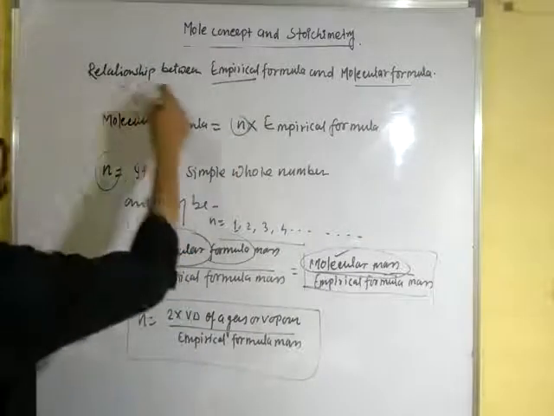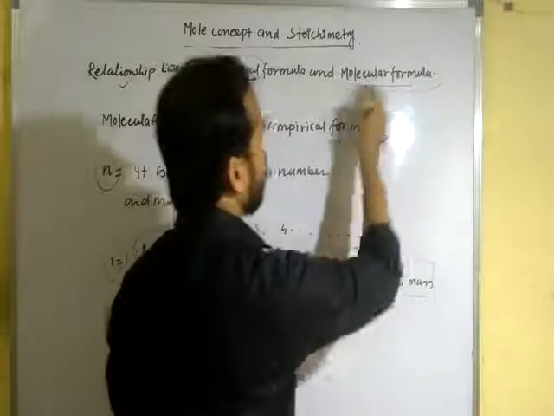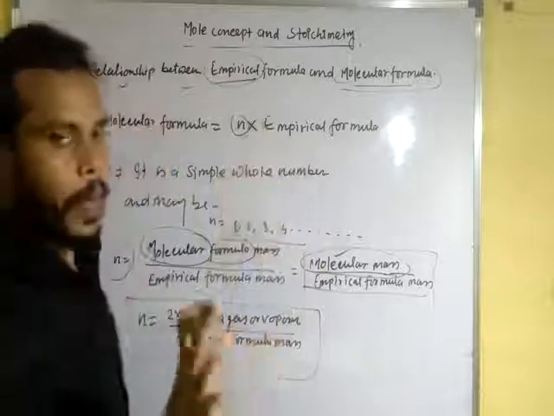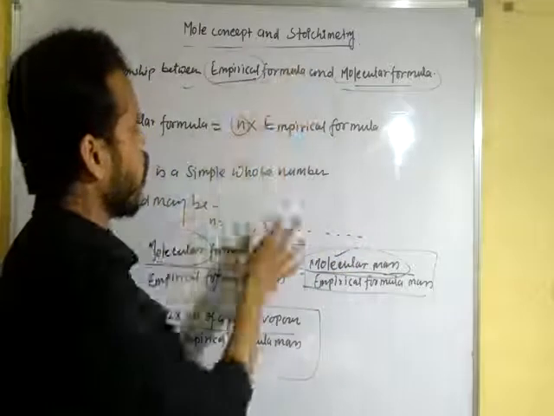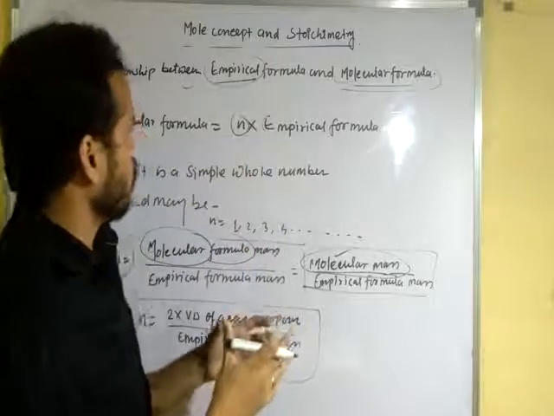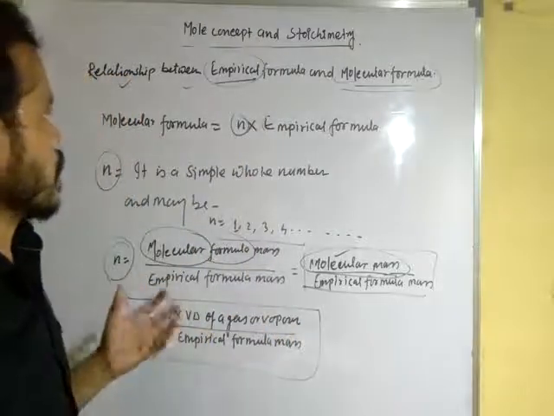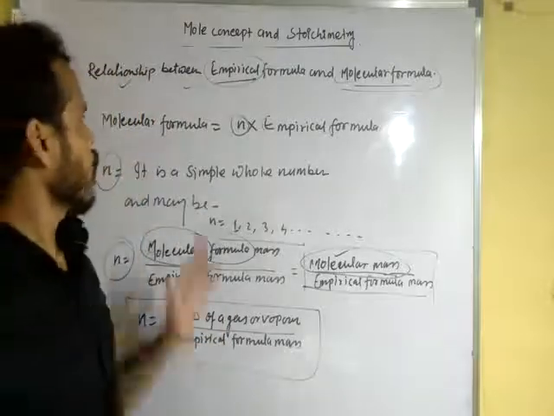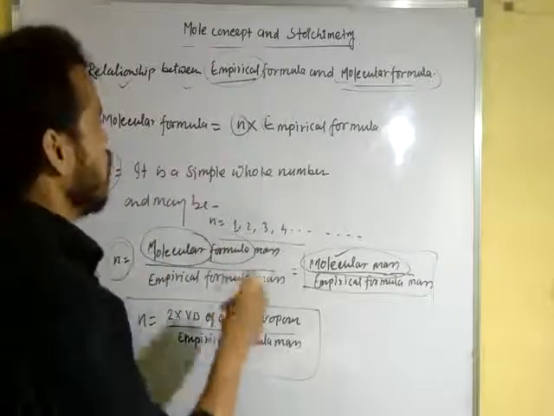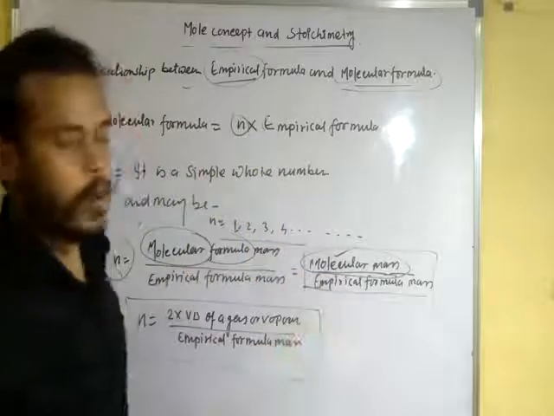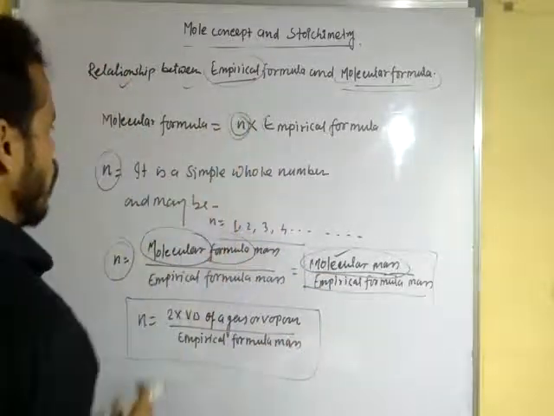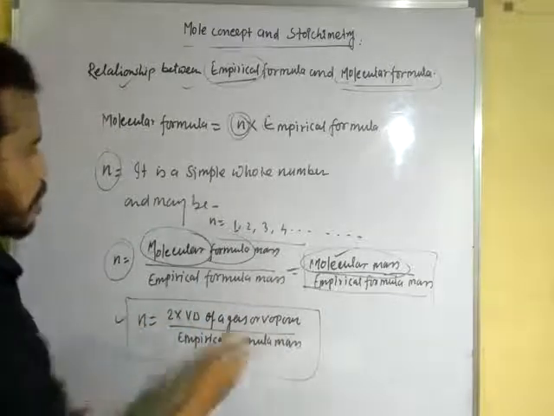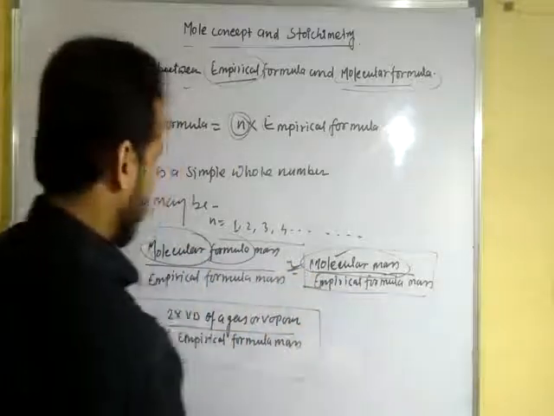So dear student, the relationship between empirical formula and molecular formula is: molecular formula is equal to n into empirical formula, and you know what empirical formula is and what molecular formula is. But when no formula mass is given, and we have to find the molecular mass and molecular formula, in this case we will apply this formula, n into empirical formula. The value of n can be found with the help of molecular mass upon empirical formula mass.